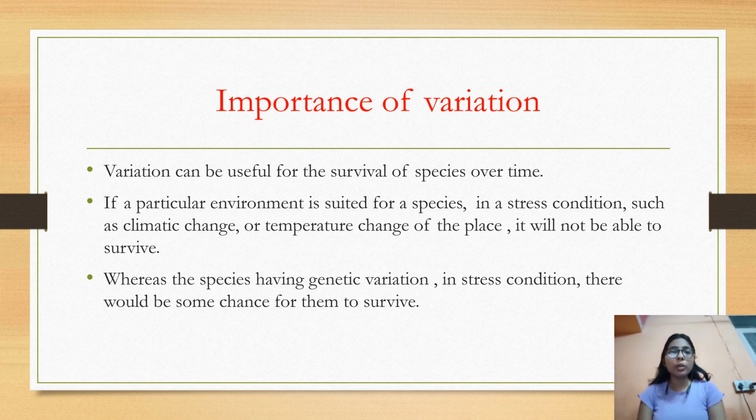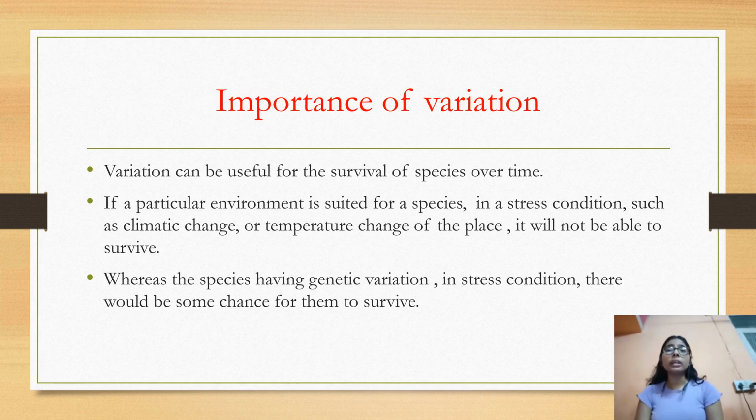Suppose a particular environment is suited for a species. Let's take an example. If in a pond a population of bacteria is living at a temperature of 20 to 30 degrees Celsius, and they can only live at this temperature, but because of global warming the temperature of the pond rises to 40 degrees Celsius, what will happen? The bacteria living at 20 to 30 degrees Celsius will not be able to survive and will eventually die.